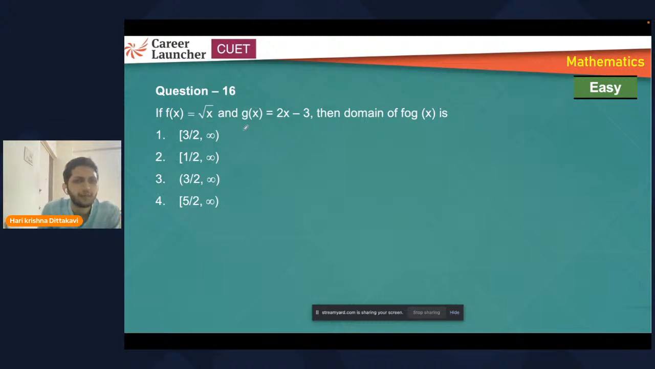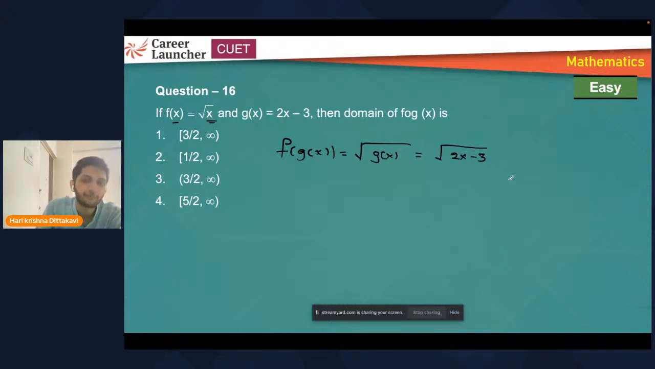Now 16th question. See, the domain of the function is a composite function, right? How will you write f of g of x? Replacing the x value with g of x. That's what we need to do. Replace x with g of x. So that means you need to find the square root of g of x, which is 2x minus 3. Now square roots are defined only for non-negative values, which means 2x minus 3 must be greater than or equal to 0. So x must be greater than or equal to 3 by 2. Option 1.